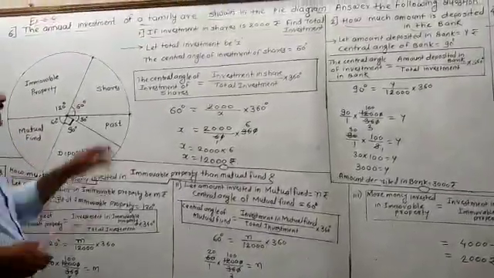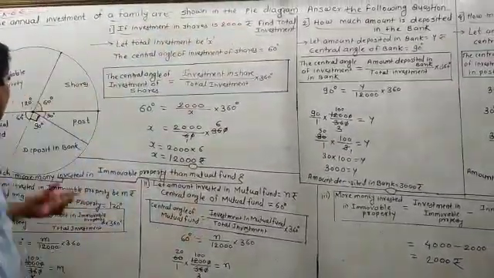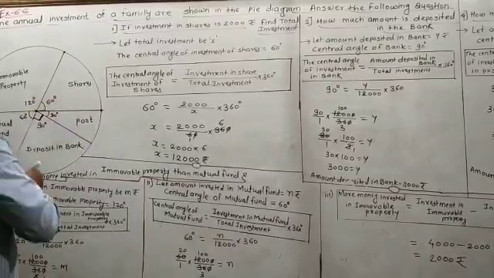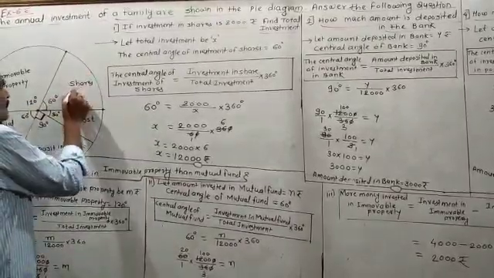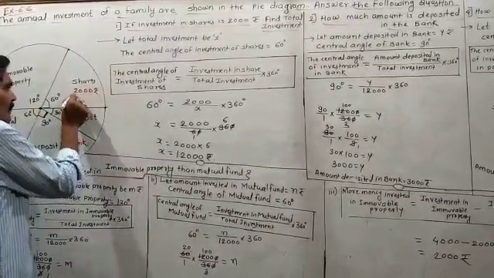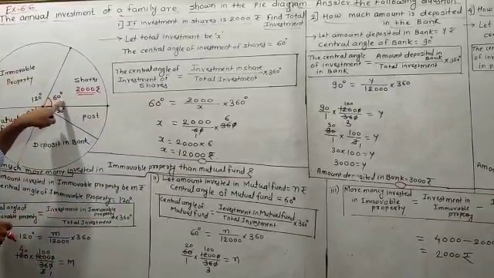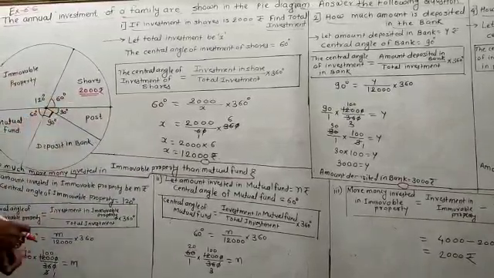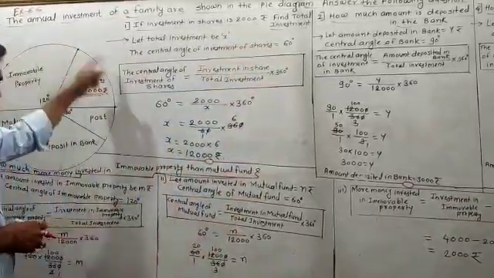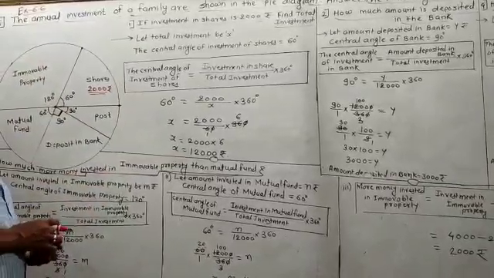So the first question is, if the investment in share is 2000 rupees, where the shares you have to see. The central angle of share is 60 degree and investment in share is 2000 rupees. According to that you have to find out the total investment, means total investment in all the fields. How much is the total investment, that you have to find out.